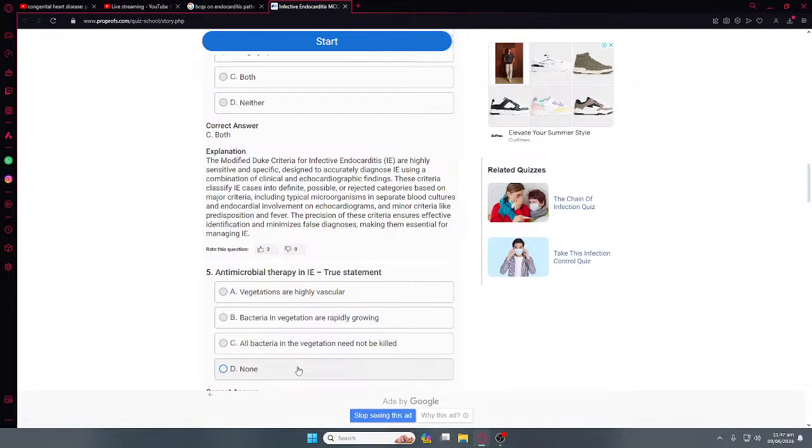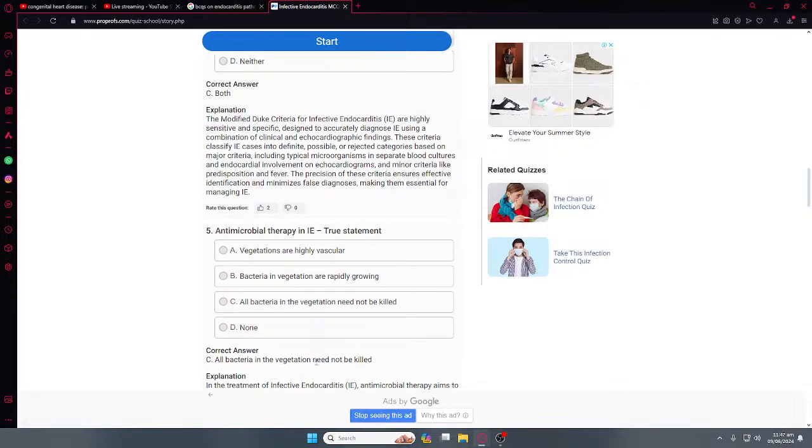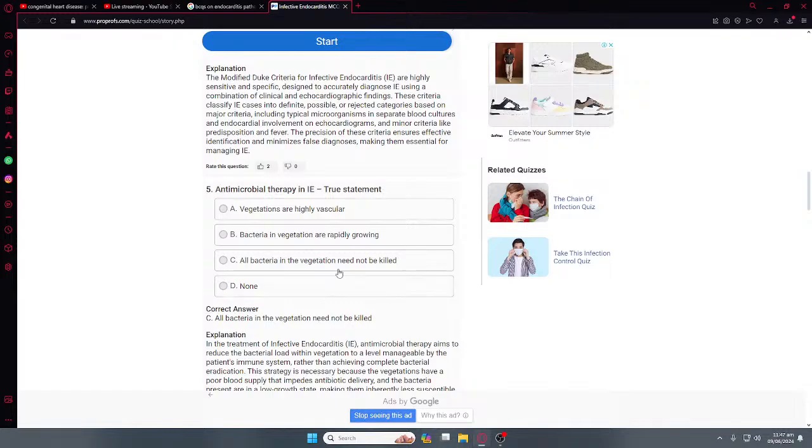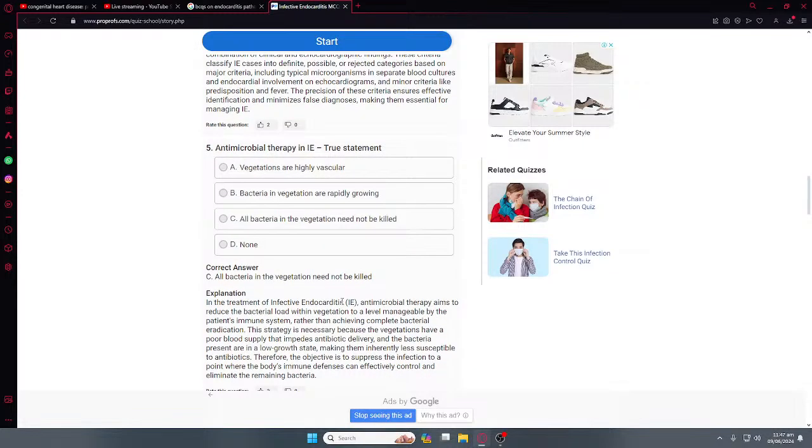It should be D. The treatment allows us to reduce the bacteria. Oh, so some should be killed by the antibiotic and some should be killed by the immune system.